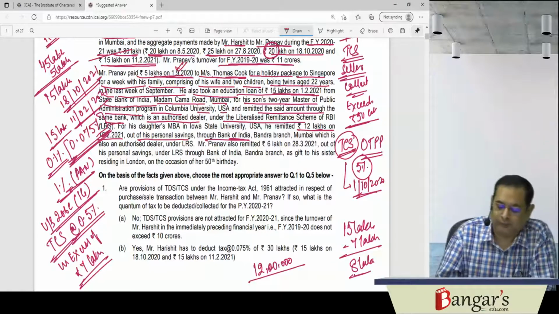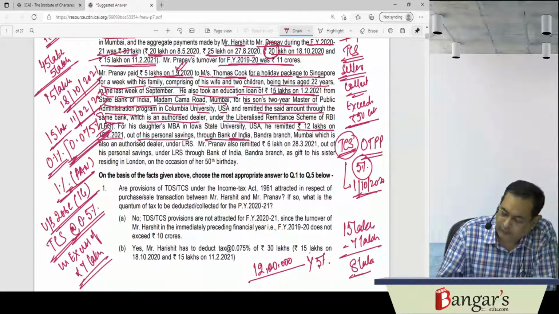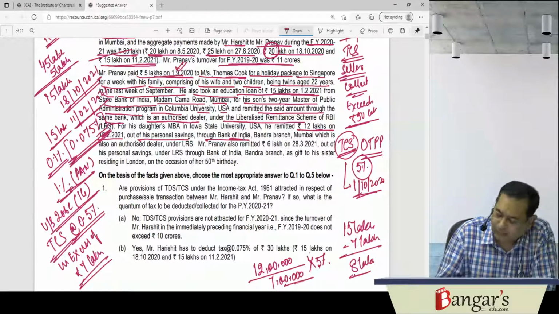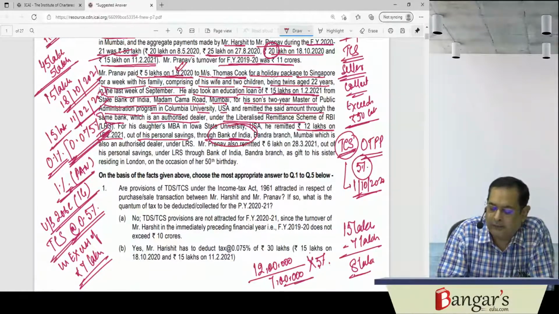Loan has not been taken. So the rate of TCS in that case will be 5%. In excess of 7 lakh rupees, tax will be collected at source by the Bank of India, Bandra branch, Mumbai, which is an authorized dealer under LRS.